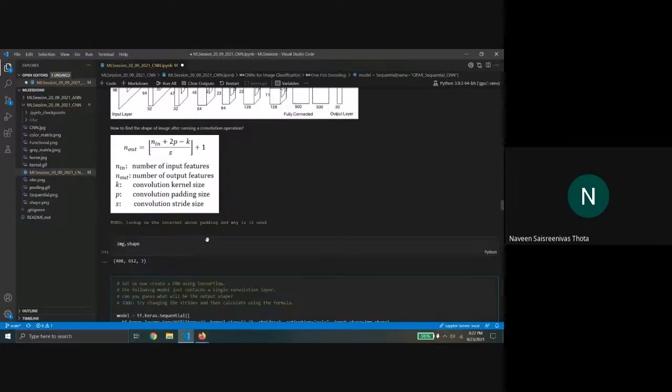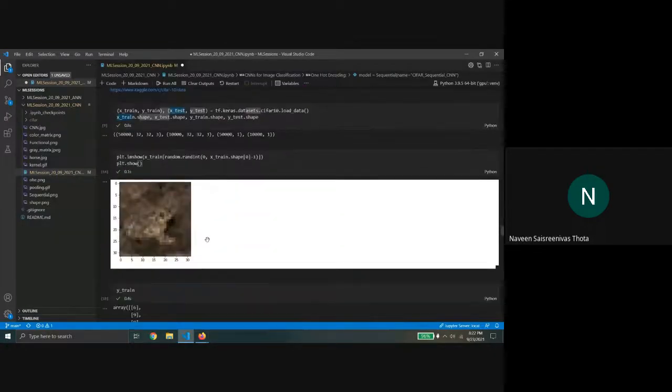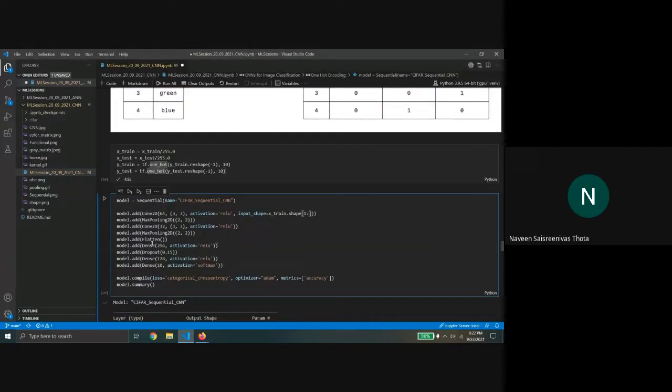Okay. So you can interrupt me if you don't understand it. What we're doing is we're saying to the model, add a convolutional layer which has 64 filters, each of 3 cross 3 size, and the shape of the input would be 32 by 32 by 3. This is what we're going to say. And then, this is one layer which is added.